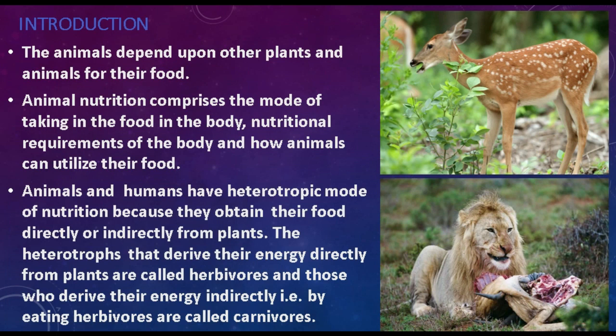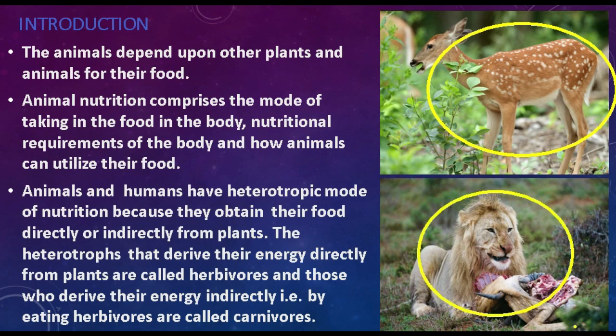Carnivores are those heterotrophs who derive their energy indirectly by eating herbivores. Lion, tiger, etc. come into the category of carnivores. As you can see here, the first one, deer, comes into the category of herbivores, and the second one is lion, it comes into the category of carnivores.